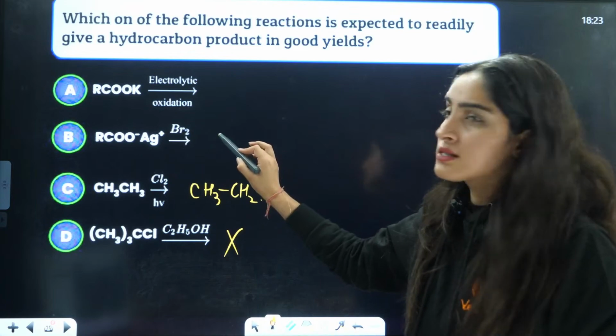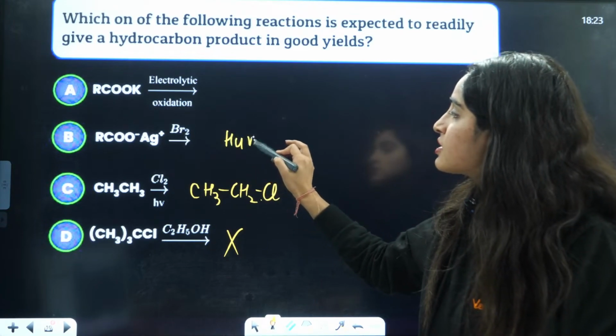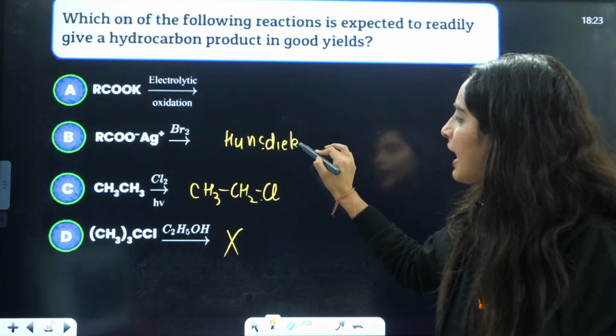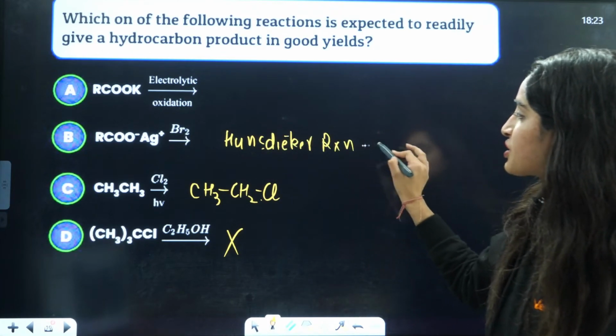What about this? This is the Hunsdiecker reaction. This is the Hunsdiecker reaction, a naming reaction.